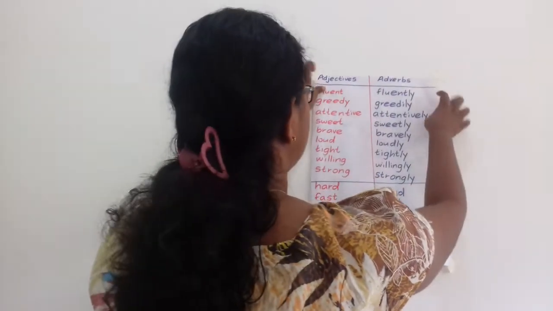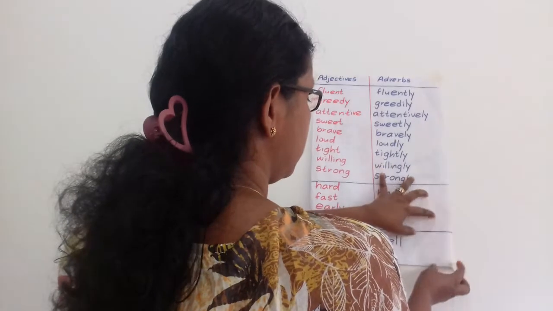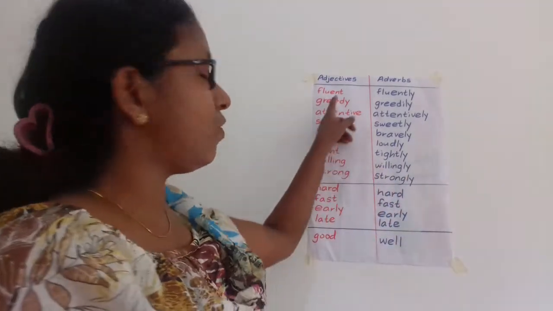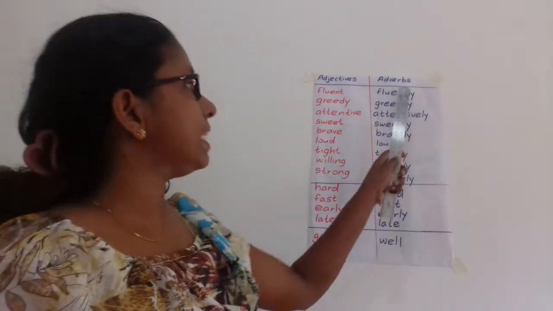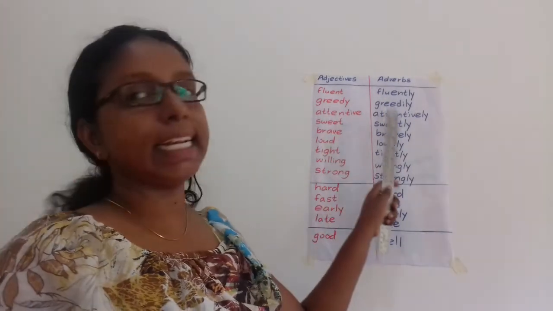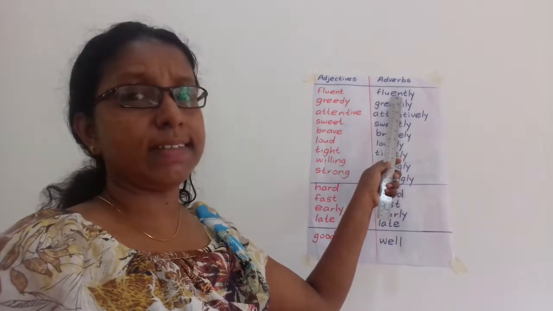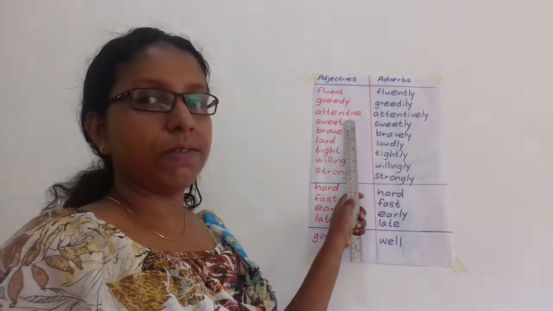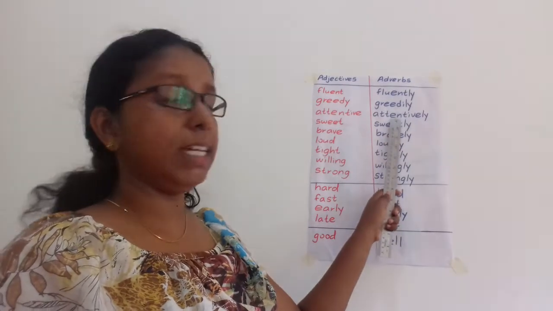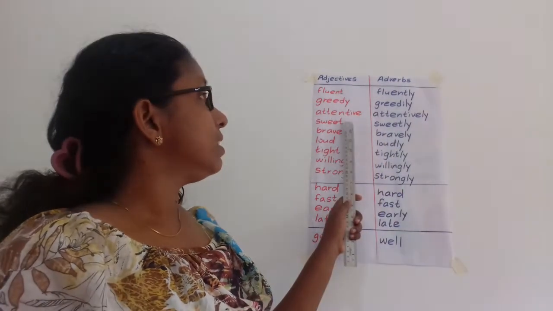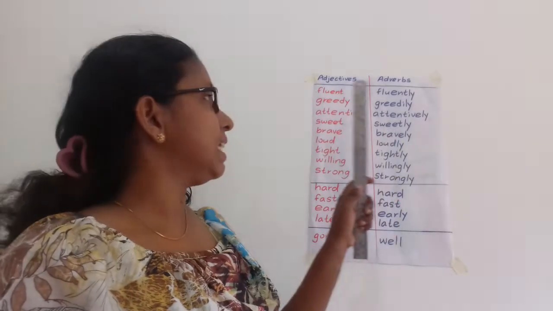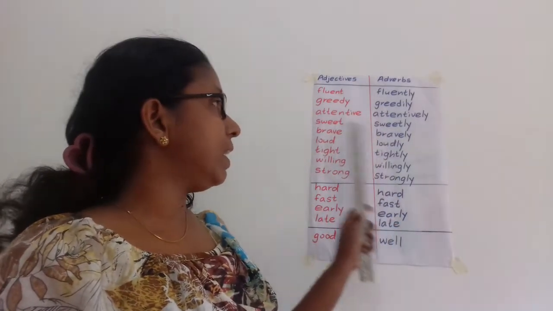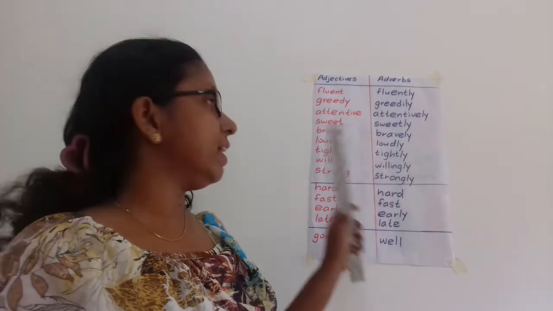Here, look at this also. Fluent, fluently. Greedy, greedily. Fluent, චතුර ලෙස. Greedily, කෑදර ලෙස. Attentive, අවධානයෙන්. Attentively, අවධානාත්මකව. Sweet, sweetly. Brave, bravely. Loud, loudly. Tight, tightly.